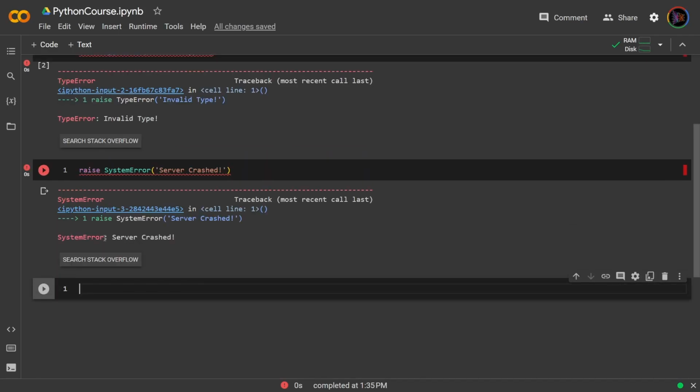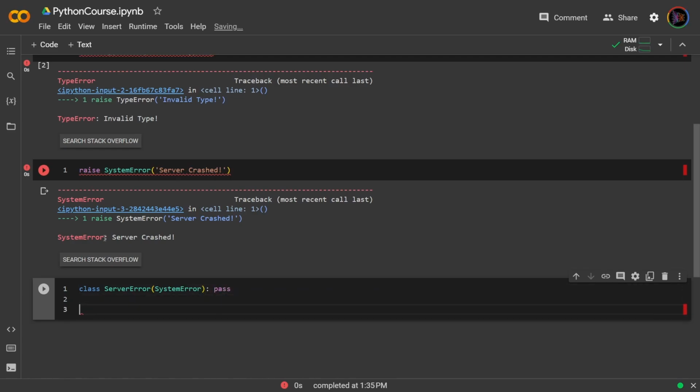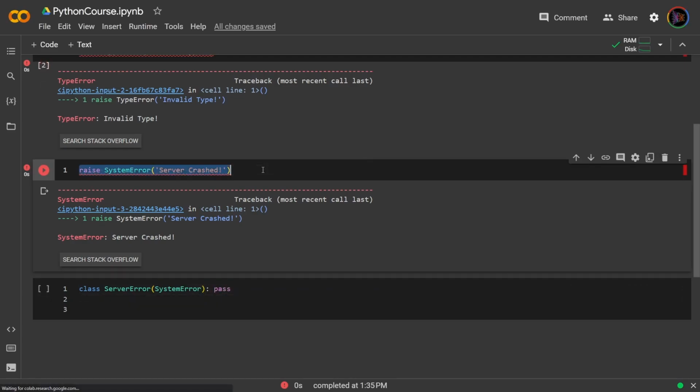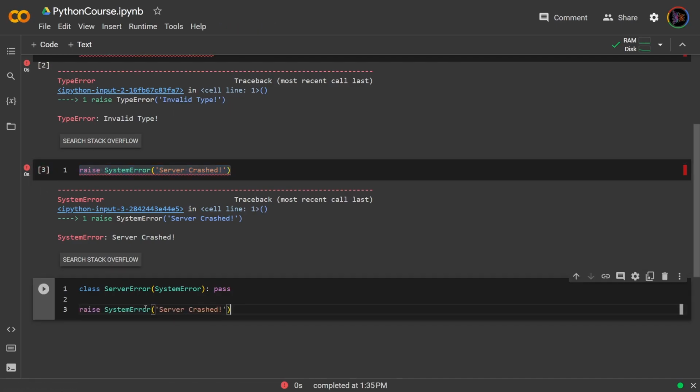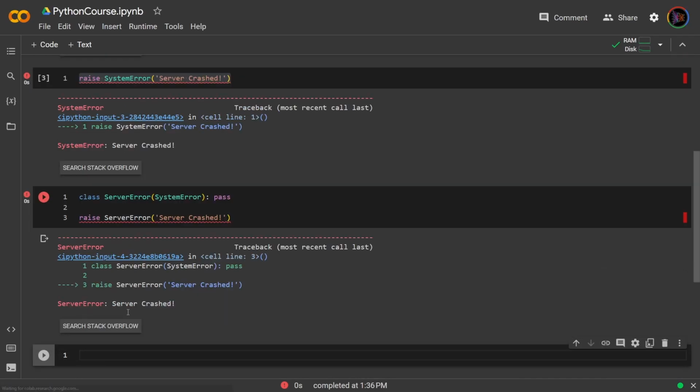Now, I can even extend the exception hierarchy and create some of my own personal exceptions. And the way that this would work is how it works with any classes. You can create a child class, say class ServerError of SystemError, pass, and now I can raise the same error, but now I can say ServerError instead. So it's more precise on what the error is, a server error.